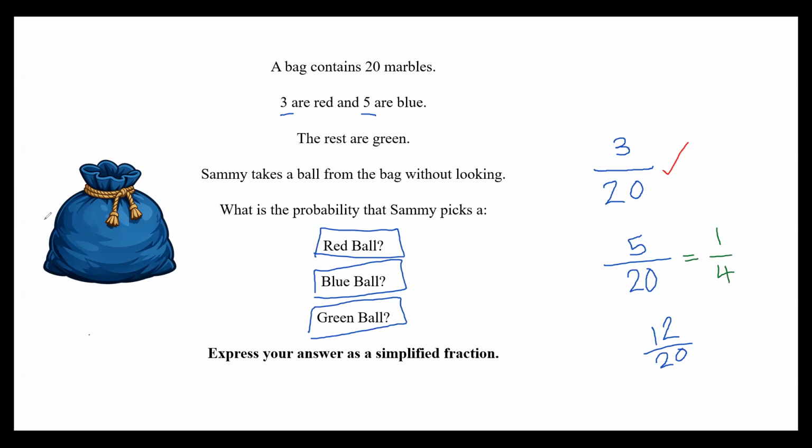Okay, let's go back to what Ava said a minute ago. If we were to go up here and divide both by 3, well, 3 divided by 3 is 1. 20 divided by 3, we can't do it. We're going to get a decimal, and we're not using decimals when it comes to expressing probability as fractions. We're not bothering with decimals. So that's why Ava kept it at 3 over 20, and that's why Jacob has changed 5 over 20 to 1/4. All right, and then we move on to the green ball.